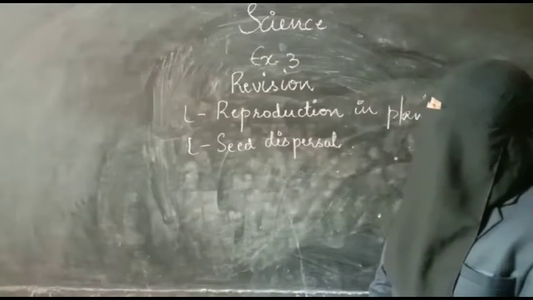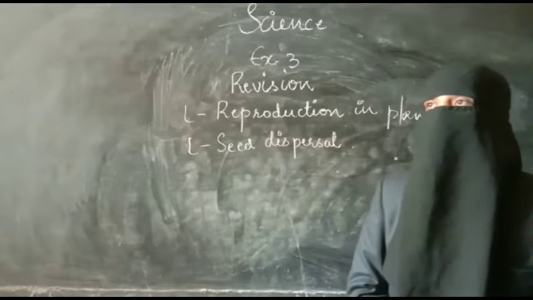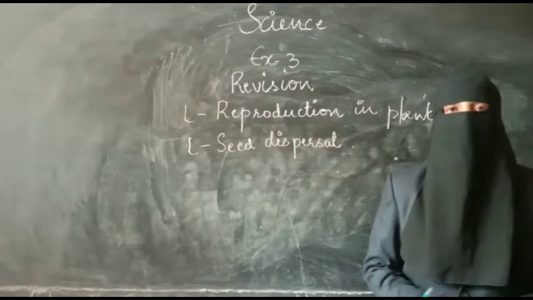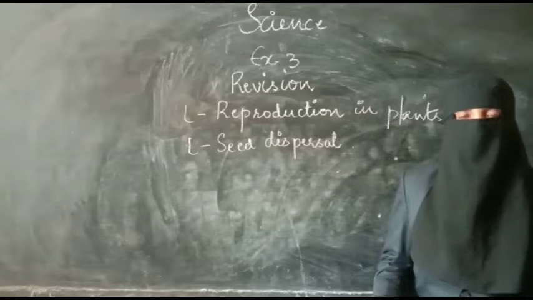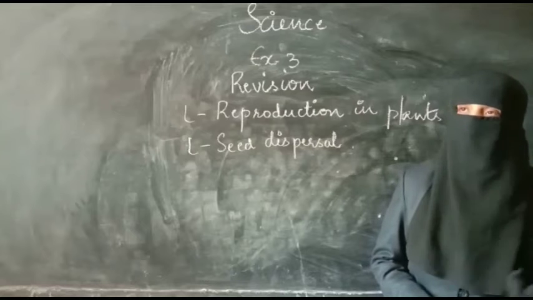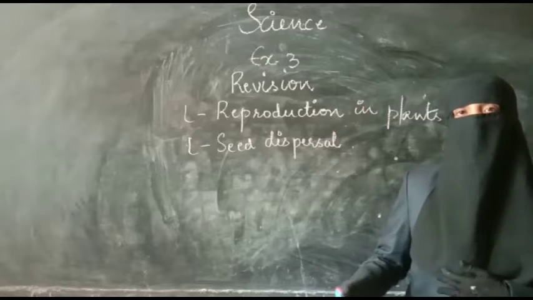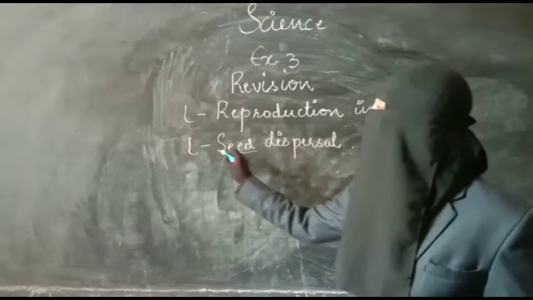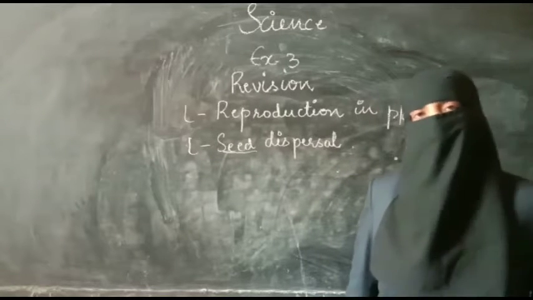So first of all, let us recall the topics of this lesson, reproduction in plants. As you know, reproduction is important. What is reproduction actually? Production of the same kind of offsprings is called reproduction. Reproduction can take place in 2 different ways, sexual reproduction and asexual reproduction. In sexual reproduction, seed will be formed, whereas in asexual reproduction, seed will not form.